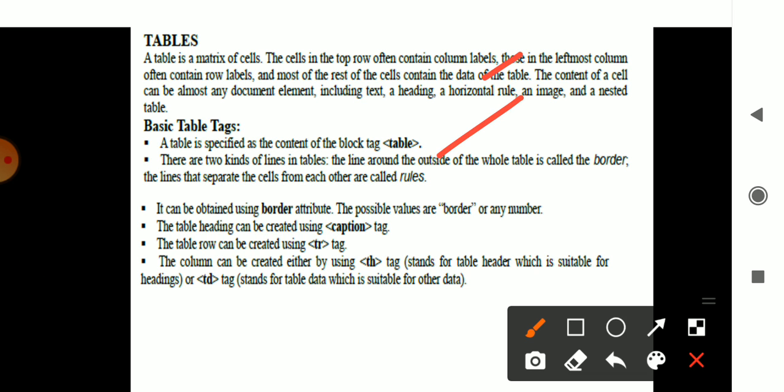Then for that table you can introduce a border through the help of the border keyword. Then you have certain rules to follow when the cells are implemented. You have the border attribute, and as I said, you can give a caption or heading for the table. You can have a row for the table, that is tr. You have the column heading for the table, th, which is defined, and the data for the table is td.